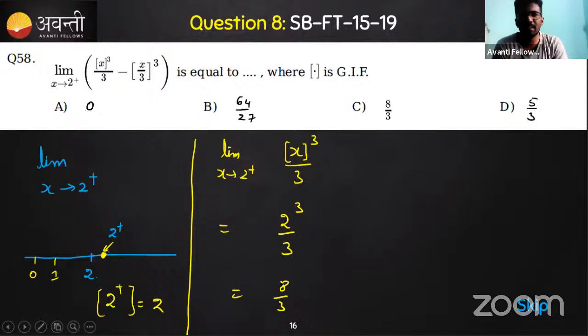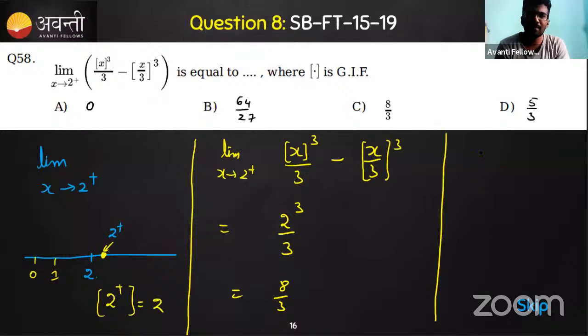And the other one, there is a subtraction: x by 3 whole cube. After applying the greatest integer, you need to apply the whole cube. So we have x tending to 2 plus and by 3, isn't it? What is the value that we'll get? This is nothing but 0.66, a number slightly greater than that, so I'll write plus sign.